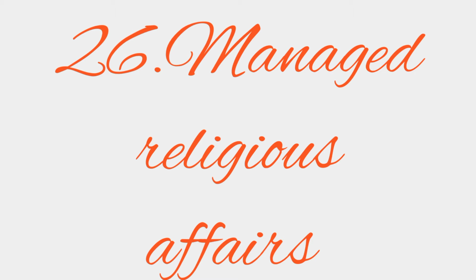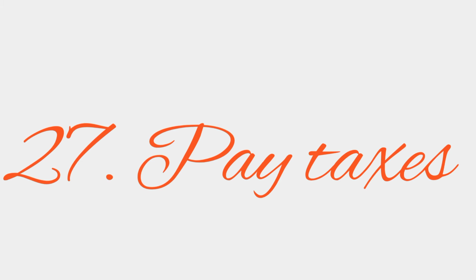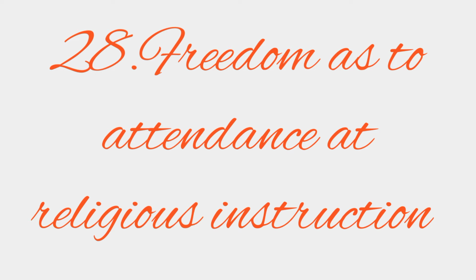First brother, at the age of 25, he developed freedom of conscience. What is conscience? Conscience means nothing but to think what is right and what is wrong. So he also managed some religious affairs and took care that no person should be forced to pay taxes for the promotion of any particular religion. And he also ensured freedom as to attendance at religious instructions without obstructing anyone.